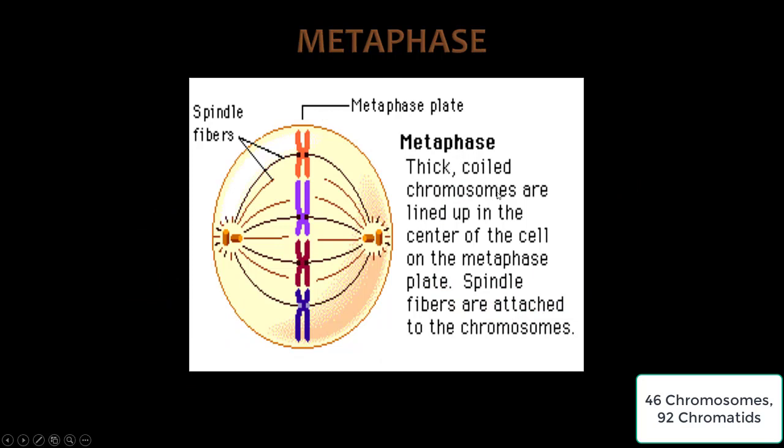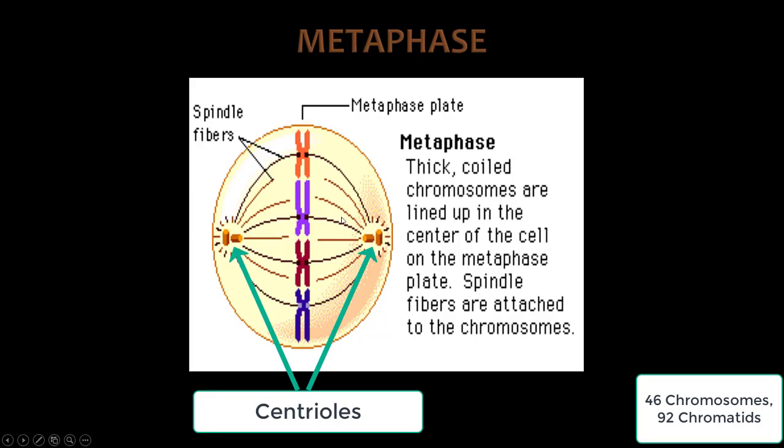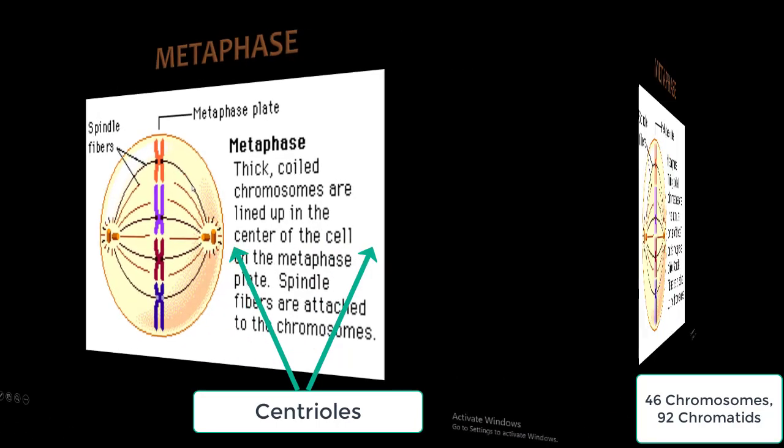In metaphase, the thick coiled chromosomes are lined up in the center of the cell on the metaphase plate. So here are these chromosomes that are lining up in the middle of the cell. The spindle fibers are attached to the chromosomes. So here are our chromosomes lined up in the middle, and here are our spindle fibers attaching to these chromosomes. And these spindle fibers are attached to the centrioles at each end.